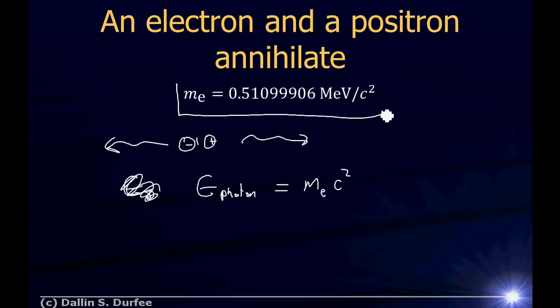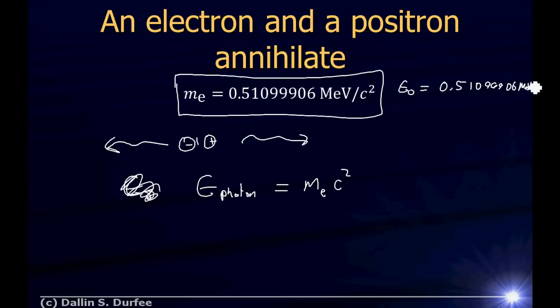It turns out, remember we talked about electron volts? You can think of the rest energy of an electron in terms of electron volts, and it turns out the rest energy of an electron is 0.510999906 mega electron volts, which means I can think of the mass of an electron, right? Rest energy is mass times c squared, so I can think of the mass of an electron in terms of its rest energy divided by c squared.